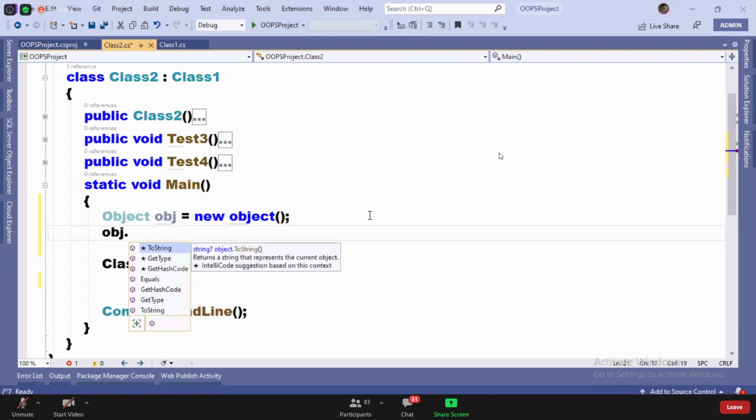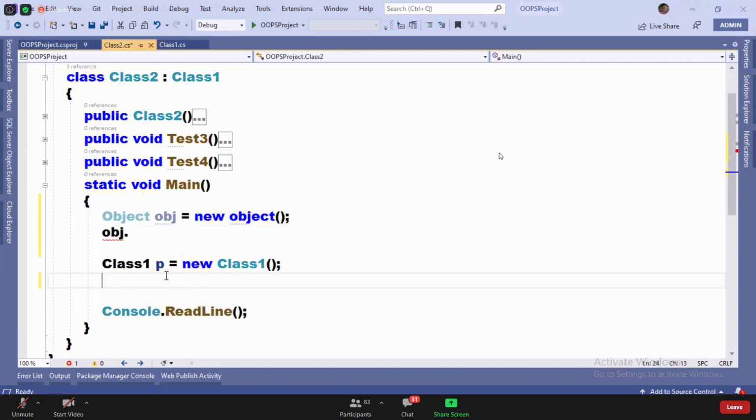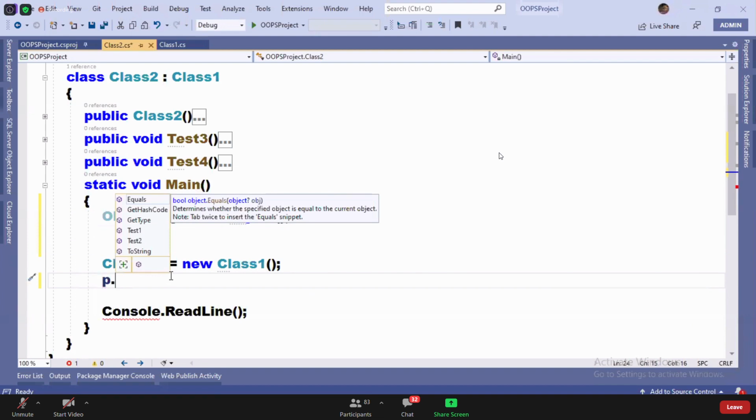And you see obj dot. When you say obj dot, it is listing the 4 members: Equals, GetHashCode, GetType, ToString. 4 methods coming in the list. Are you clear? Equals, GetHashCode, GetType, ToString. And come here, 6 methods are coming. If I go to class 2, 8 methods will come. That's it now.